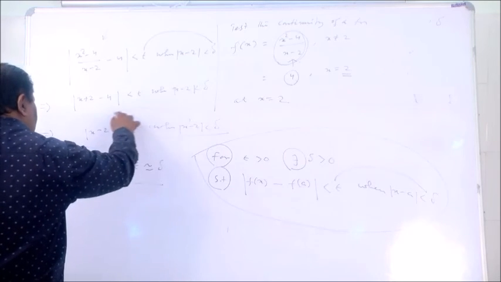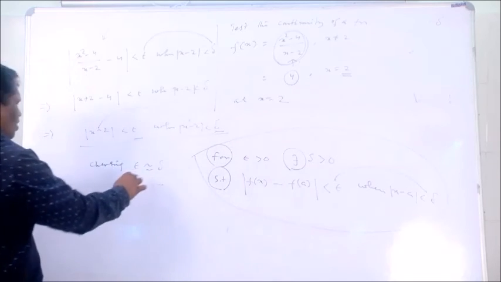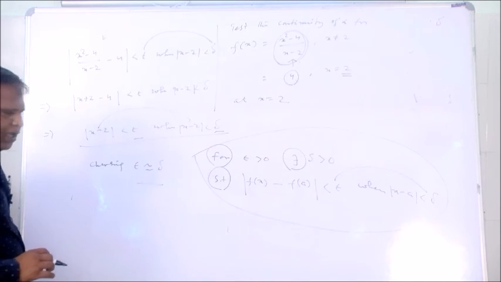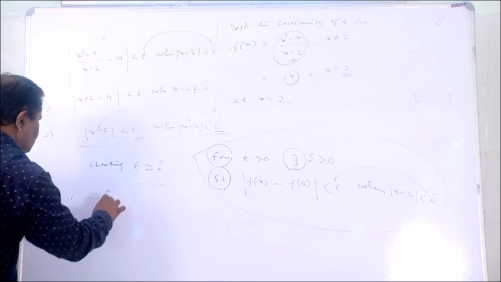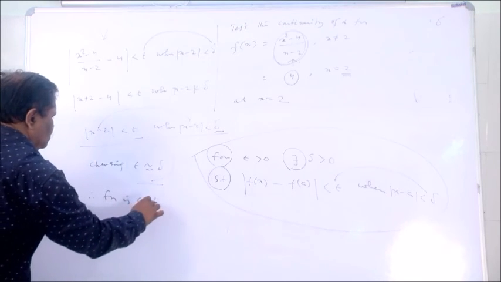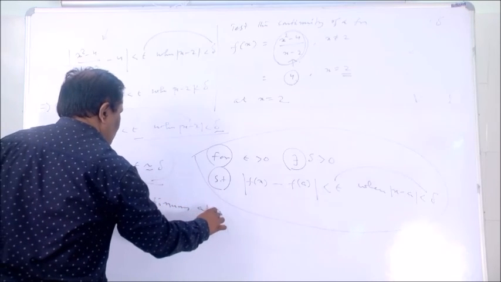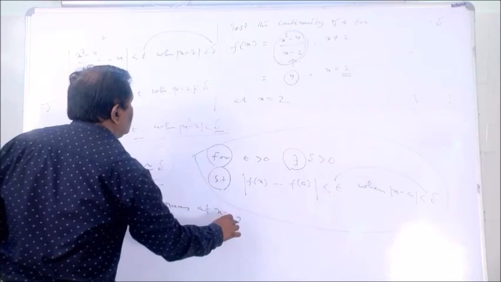Therefore the relation exists, so the function is continuous at x equals 2.